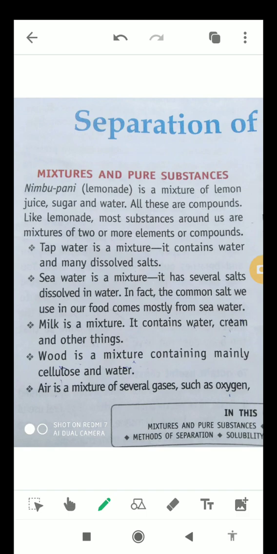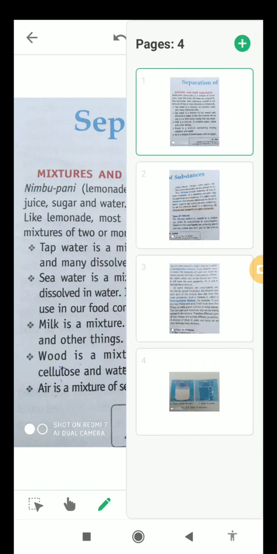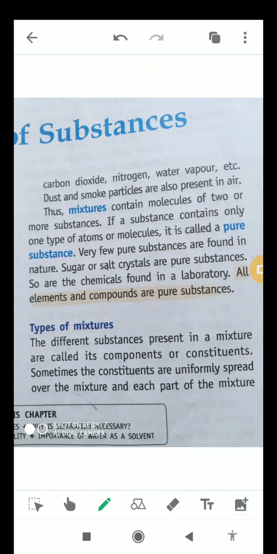Okay, next one is the most important thing around us, that is air. Air is also a mixture of multiple gases, as we all know, like nitrogen, like oxygen, etc., and carbon dioxide as well.